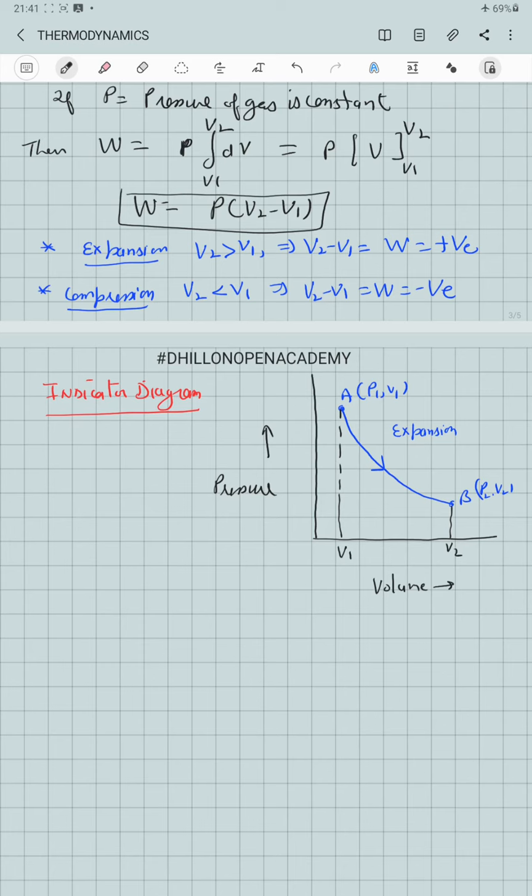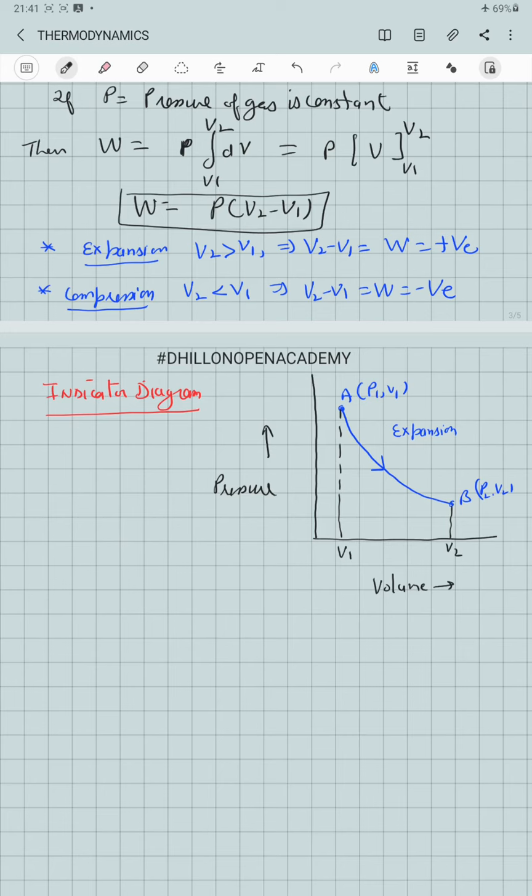As shown in the figure, we have a pressure volume graph for the expansion of a thermodynamic system from its initial state A, where pressure and volume were P1 and V1, to a final state B, where pressure and volume are now P2 and V2. So, if this graph of a thermodynamic system is there for its expansion or its compression between two values of pressure and volume at the initial and the final state, then